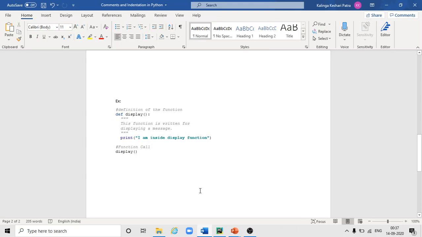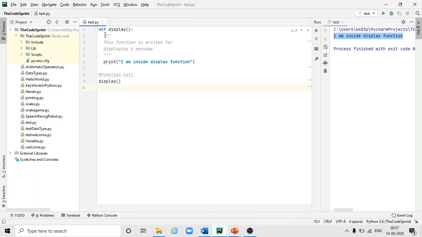The same program I'll explain here. It starts with these triple quotes, and it is for comments. Then it ends with print. So we have around five lines of code, and each line of code has indentation, this many white spaces.